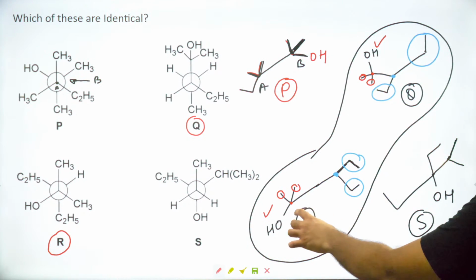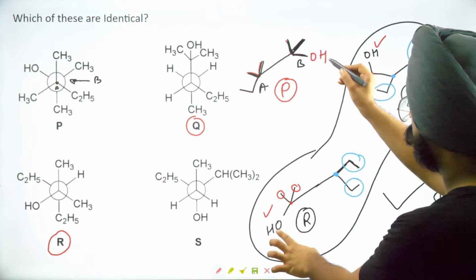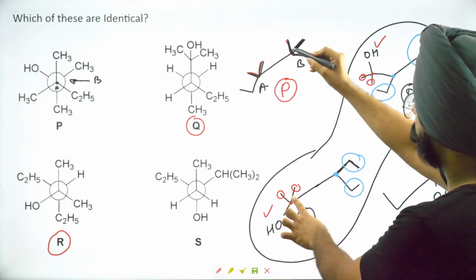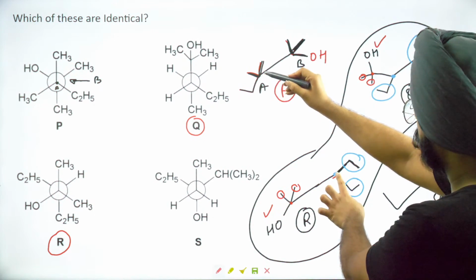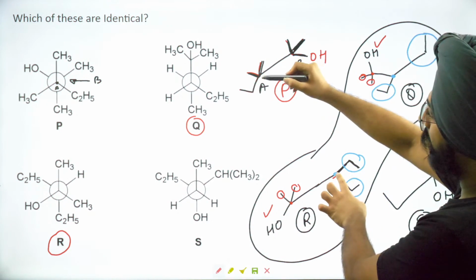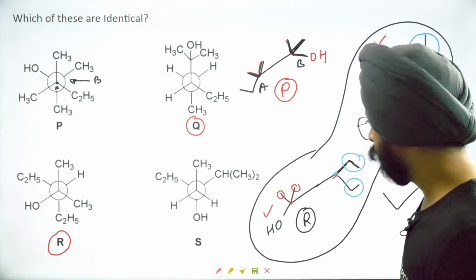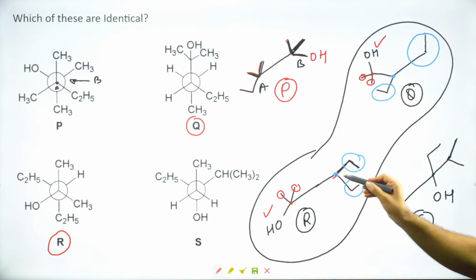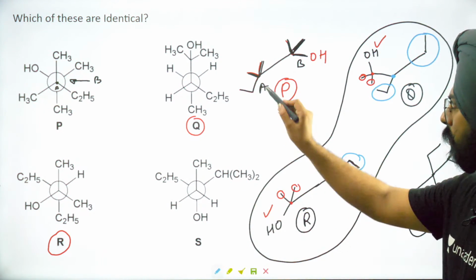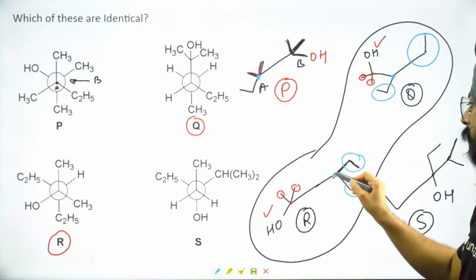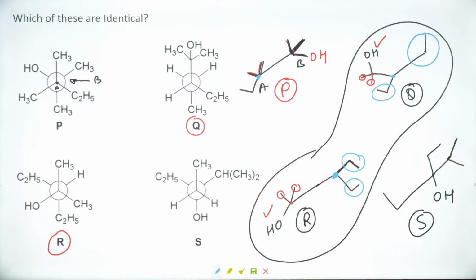Okay, use the same idea. So if you want to compare R and P, there is OH, two methyls, then this carbon has two ethyls over here, it has one ethyl and two methyls over here, so these two are not identical. This carbon does not match. Okay, fine. These two are absolutely the same. Over here something else is going on. The carbon with the OH has two ethyls on it.